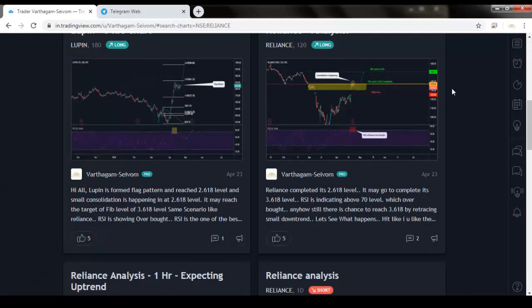So try to analyze charts more in the larger time frames: the 4 hour time frame, then the one day time frame. For positional trading, I am telling you, the larger time frame will give accurate analysis.